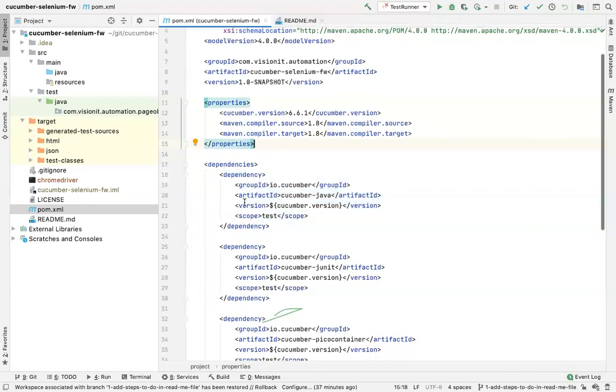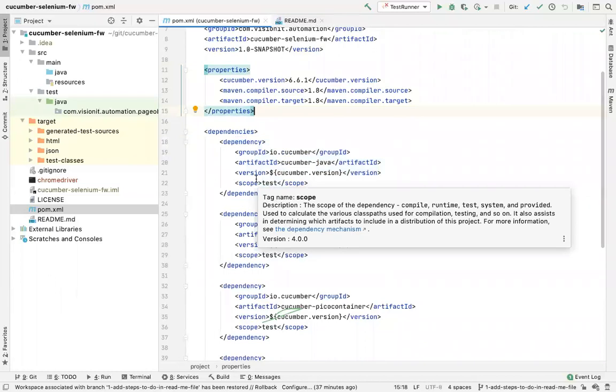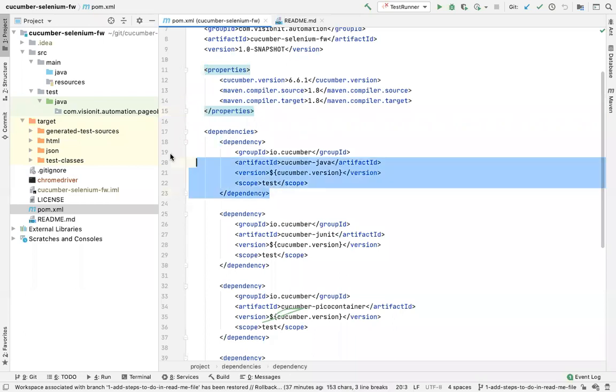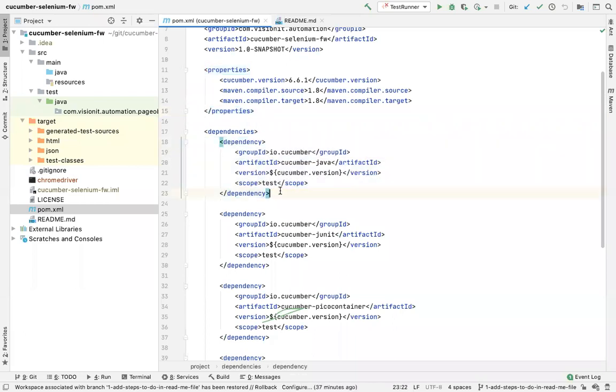All right, so it was originally written in Ruby, and then because Java is so ubiquitous and everyone uses it, they launched a Cucumber Java version. It's called Cucumber JVM, right? And to use Cucumber JVM in Java, you have to add these two dependencies. So this is actually enough. Cucumber Java, this is enough.